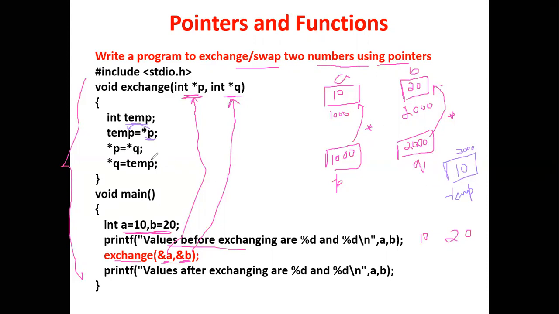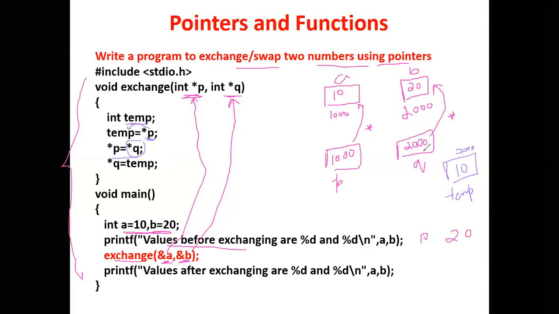Next statement, what are we supposed to do? We have to exchange, correct? This 20 should be stored in A, variable A. So how are we doing that? We are writing star of Q will be stored in star of P. So what is star of Q?